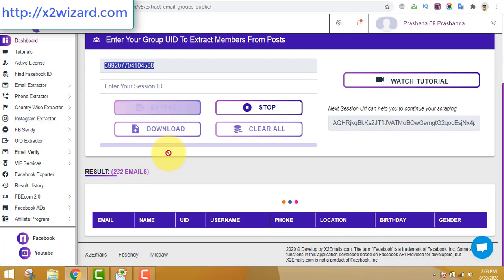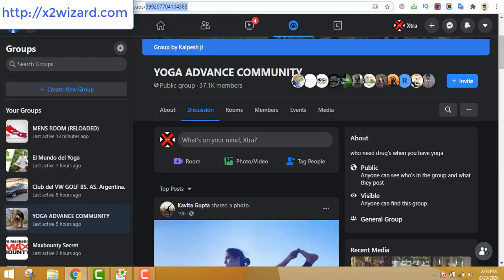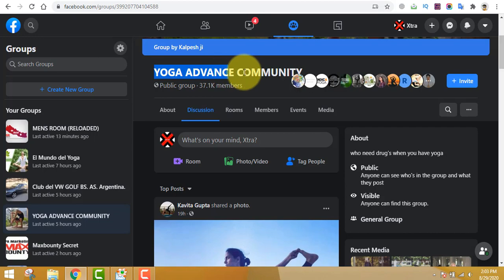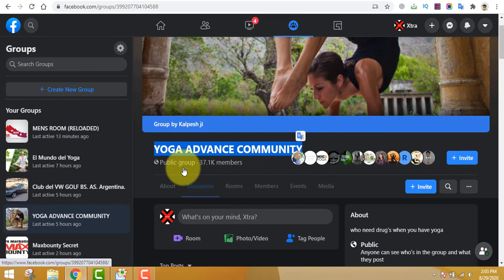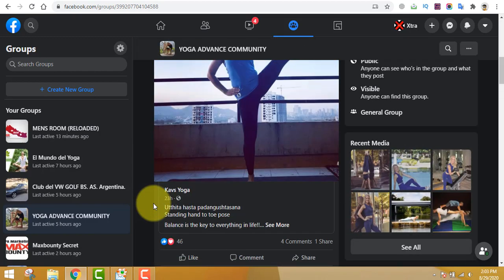Now we already have 200 plus emails that the software is extracting, and it's still in the process of extracting. You can leave this software for many hours and extract more than 50k emails per day. Actually you can do unlimited, but I'm just giving you a number.